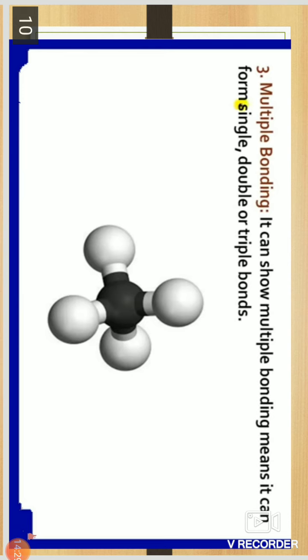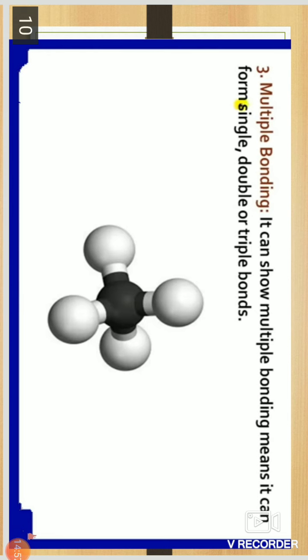The next property of carbon is multiple bonding. Due to this ability, a carbon atom can form single bonds as well as double and triple bonds. Carbon atoms are bonded together by single, double and triple bonds.